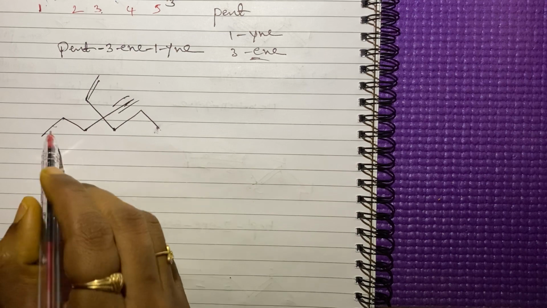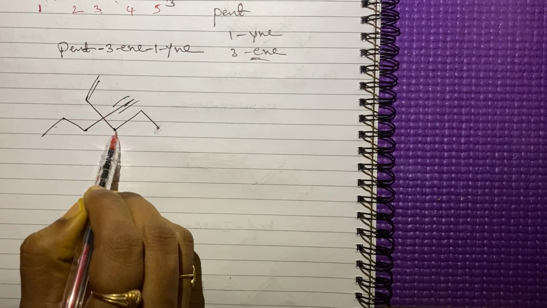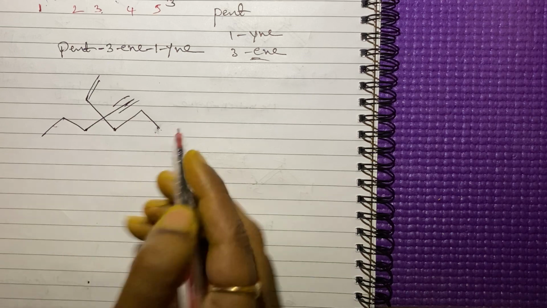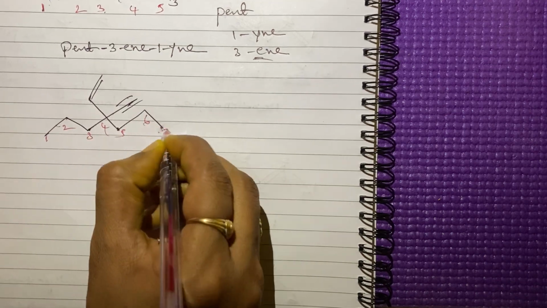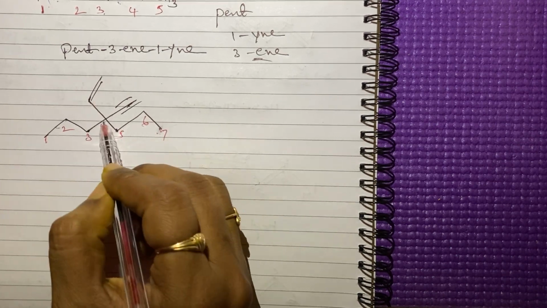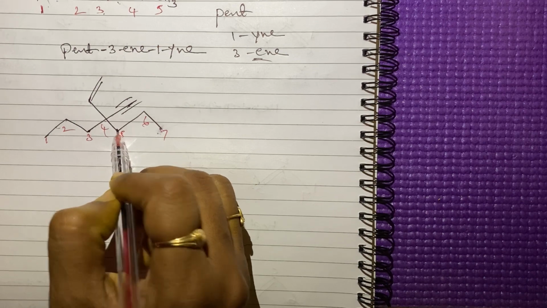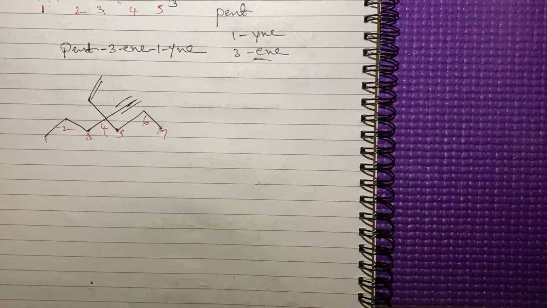See here, for example, I am going to take this one as a parent chain. Now you count the number of carbon atoms: 1, 2, 3, 4, 5, 6, 7. Seven carbon atoms are there. If I take this one as a parent chain, 1, 2, 3, 4, 5, 6, only 6 carbons are there.